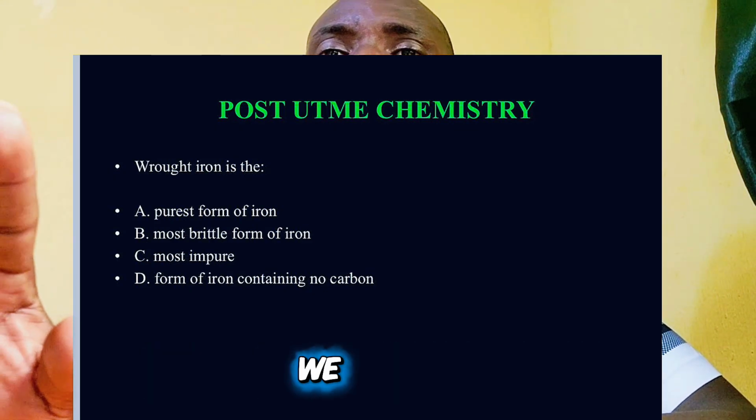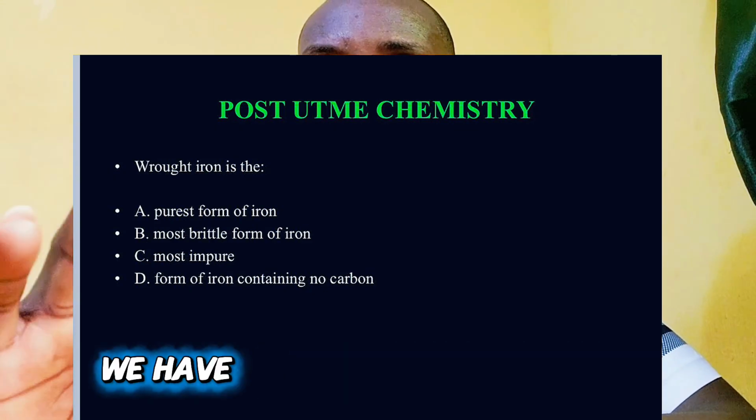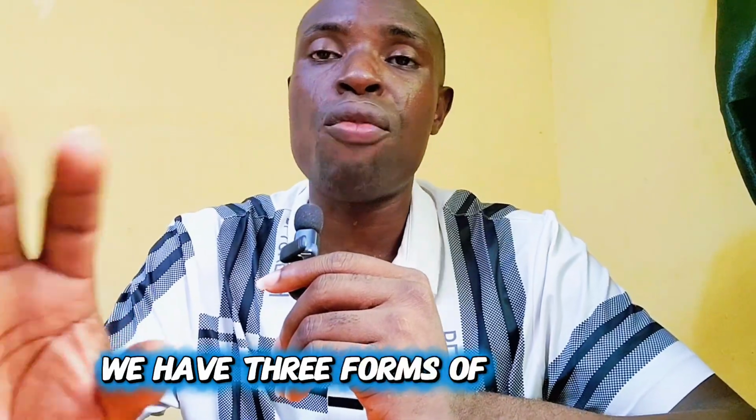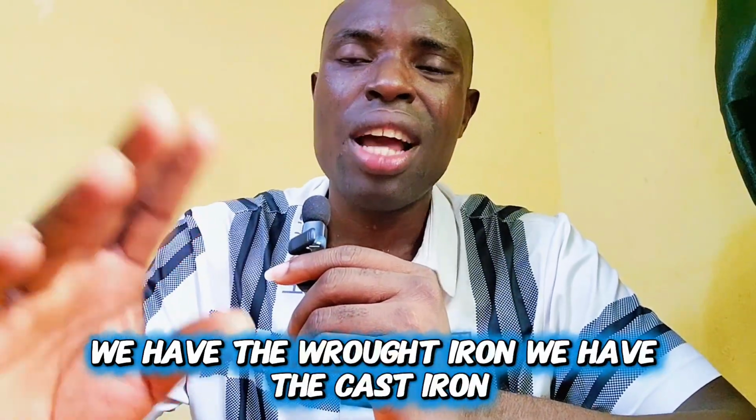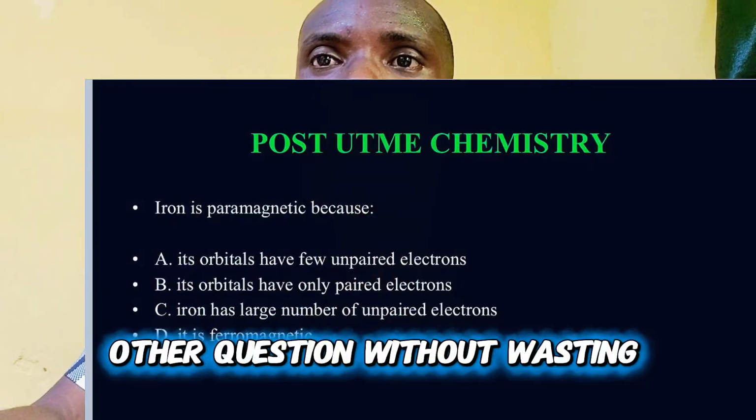Now, basically, we have three forms of iron, right? We have the wrought iron, we have the cast iron, and so on, right? So this is what we should understand. Straight away to the other question without wasting time.